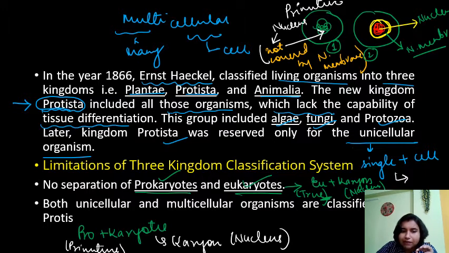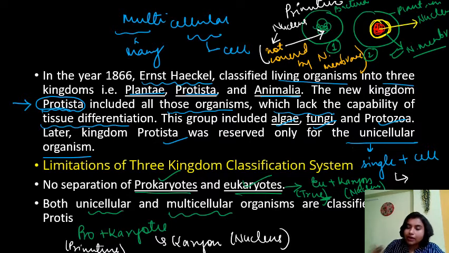So this three kingdom classification does not separate prokaryotes and eukaryotes. Let me give you examples. Prokaryotes include bacteria, and eukaryotes include plant cells and animal cells, right? Correct? Okay. And one more limitation is that in case of Protista, initially both unicellular and multicellular organisms were classified into Protista. So this is also one of the demerits or limitations of the three kingdom classification.